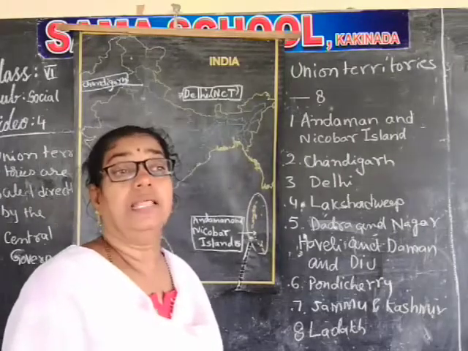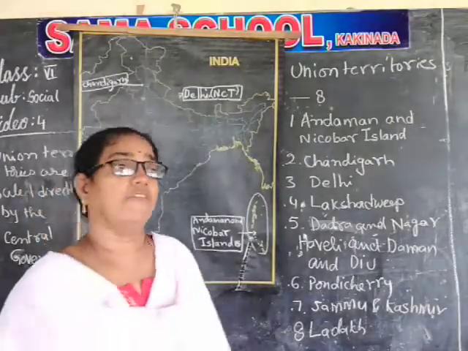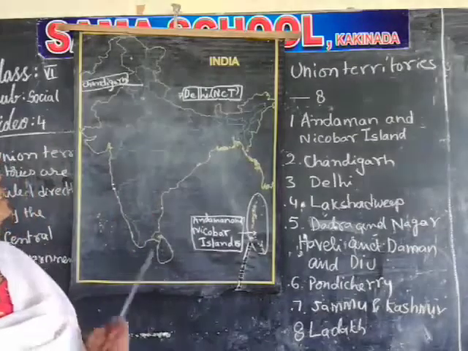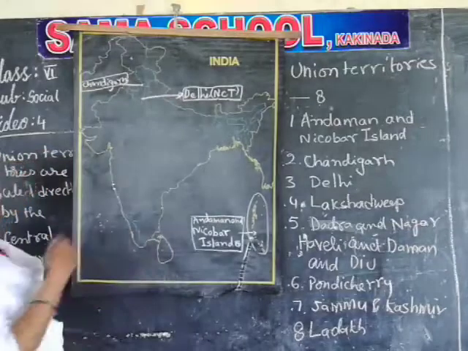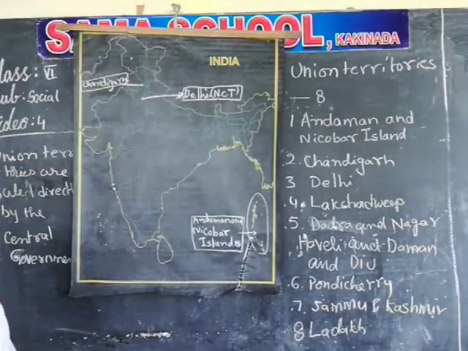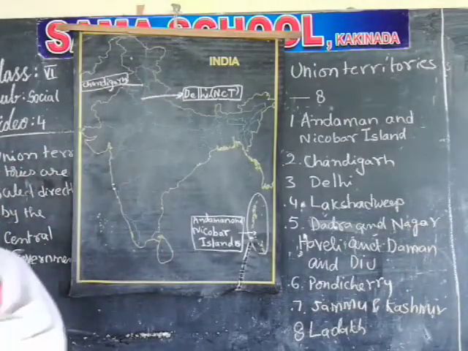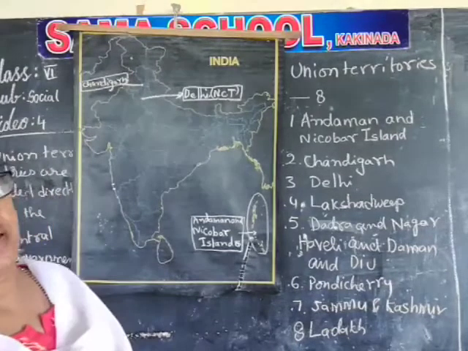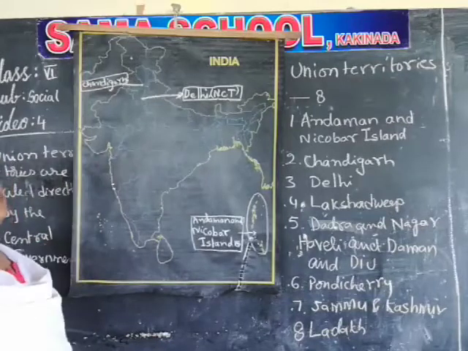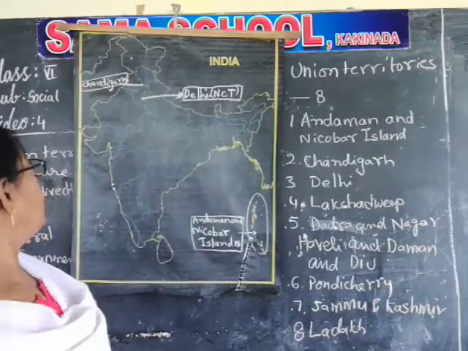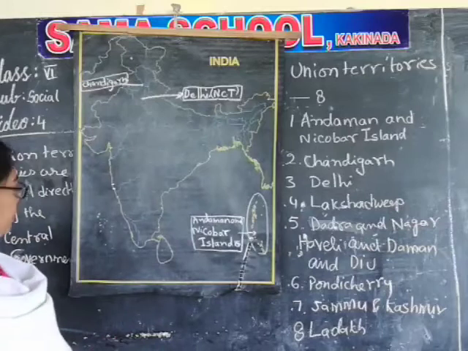But in the middle, Muhammad bin Tughlaq wanted to change the capital, but he thought that Delhi is the best. From there only. First he changed it to another place, from there he went back, and Delhi has been the capital since the olden days, from ancient time onwards. From that time onwards Delhi is the capital because it is the center of the country. So next one is Lakshadweep Islands.